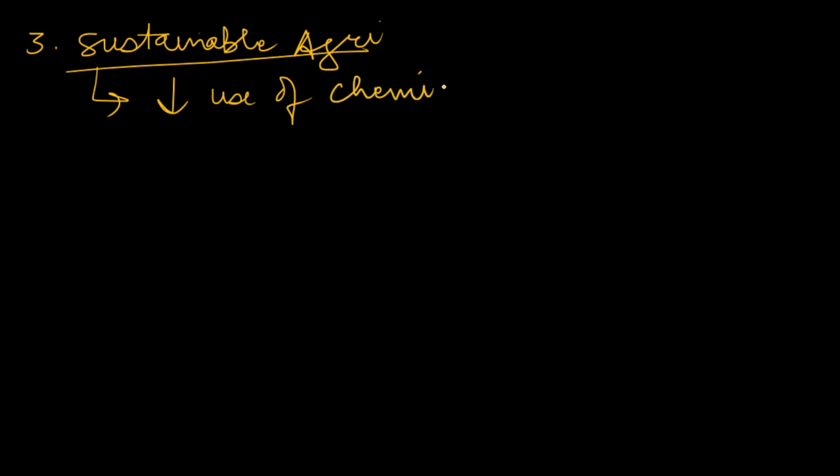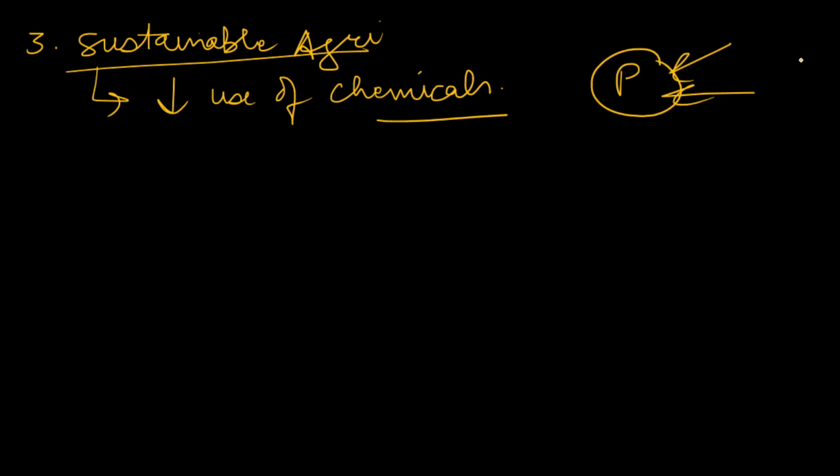Sustainable agriculture: there could be reduced dependence on chemicals, reduced use of chemicals, because suppose there is a variety of rice or a variety of paddy where we need a high amount of weedicides because it is more prone to weeds. The weeds are able to compete with it easily.